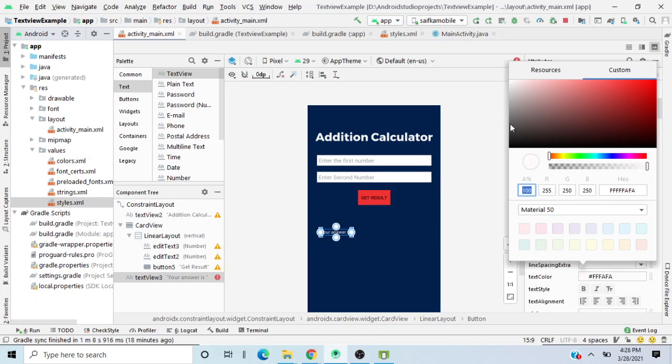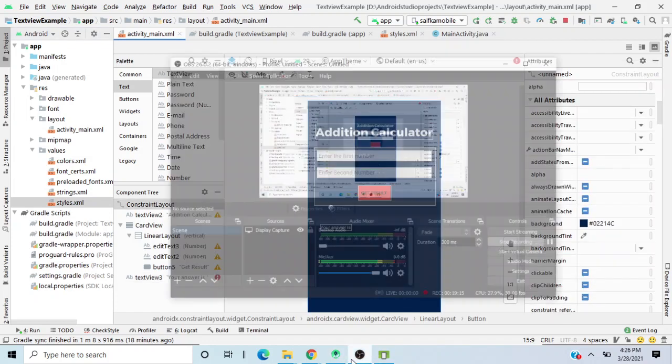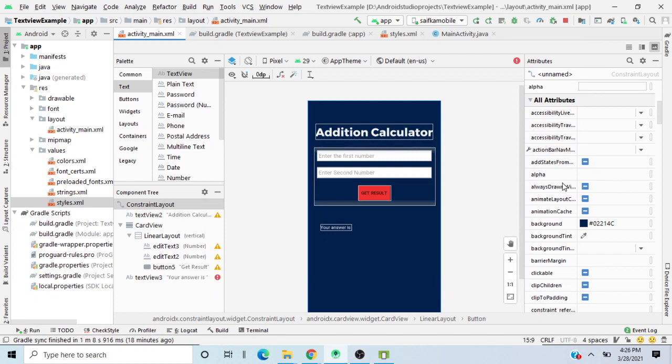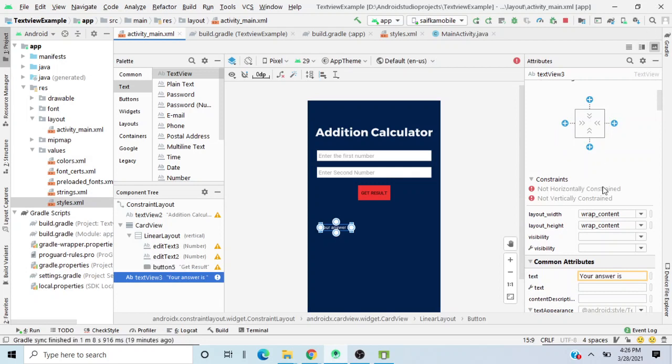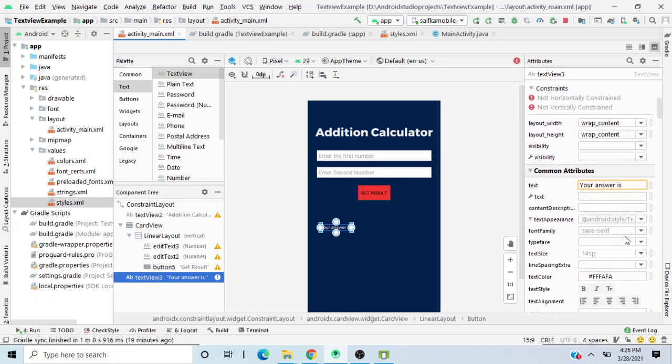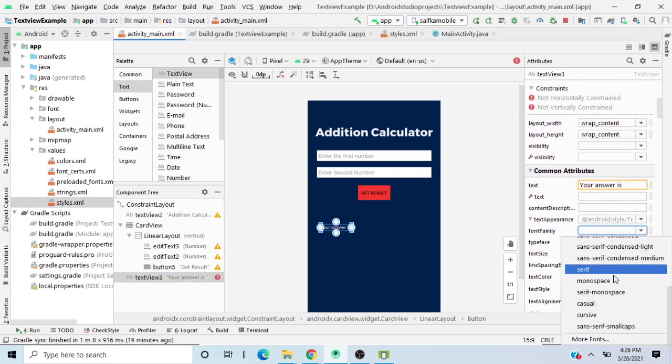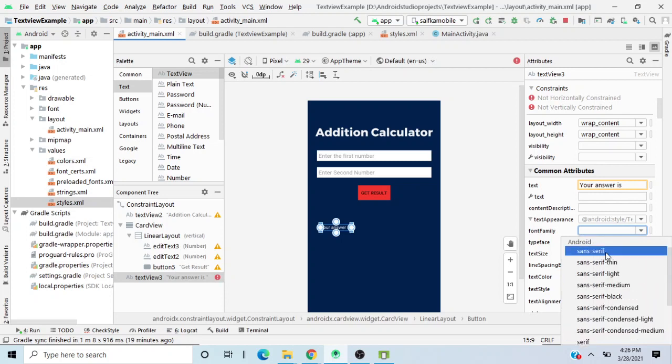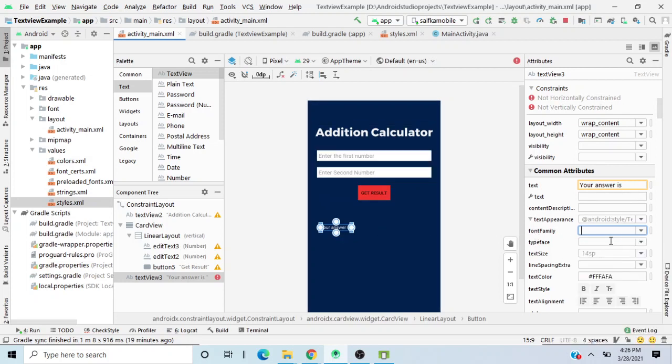We have this thing as white color, and now after that we will be basically increasing the size of the text. Okay, the size tag, font family would be, let's make this thing as sans serif. Okay, now just leave it in that way, and we'll change the size of this one to 30.